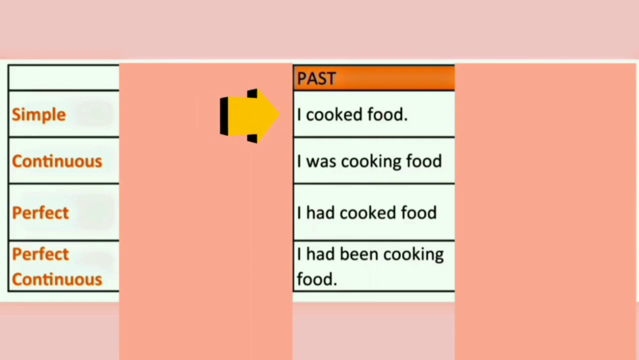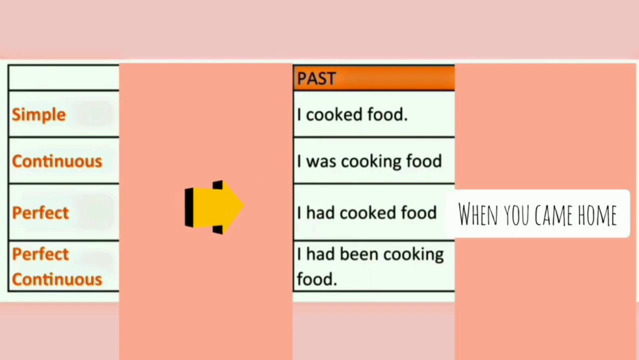Now, let's move on to the past tense. Simple past tense. It is very simple. Here we are talking about the event that has happened in the past. I cooked food. Here the action of cooking food has happened in the past. In the past continuous tense, I am talking about the action that was happening in the past. In the past perfect tense, we say that I had cooked food. In this, the action is completely finished at the specific point of time. So, I had cooked food when you came home. So, there is a reference of another timeline to say that I had cooked food then when you came home.